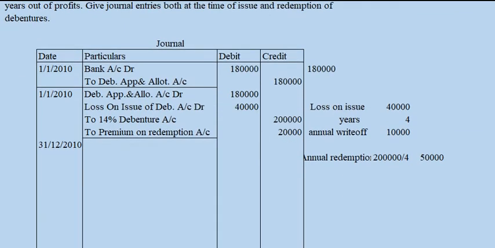Now we are going to make the annual entries. First, just pay off this debenture interest: debenture interest account debit to debenture holders.